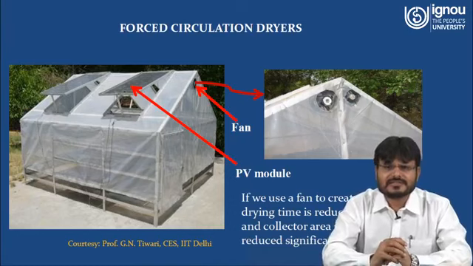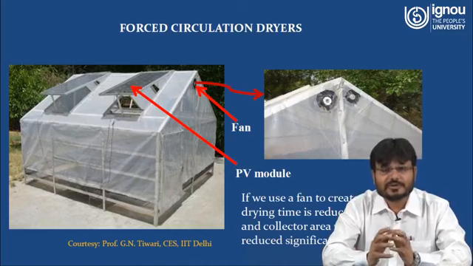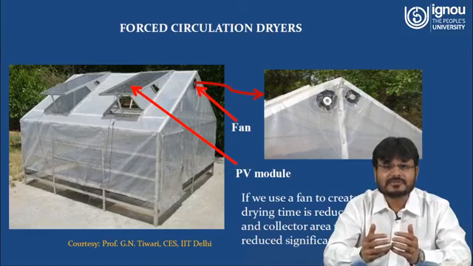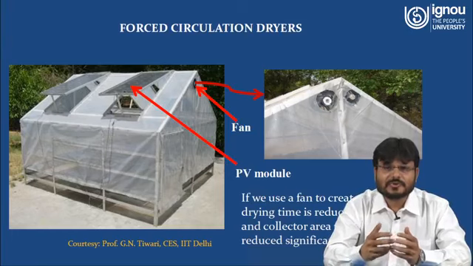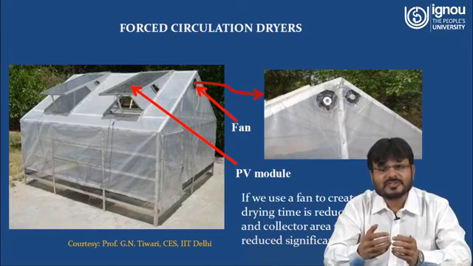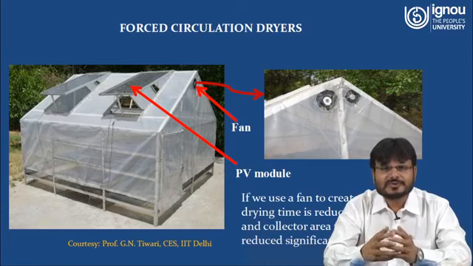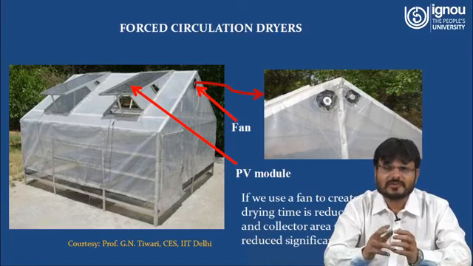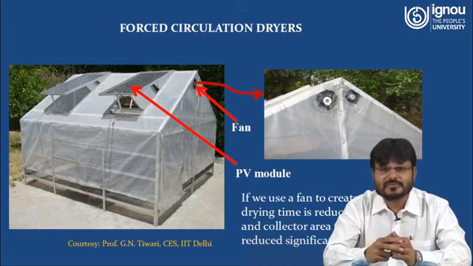In the next diagram you can see two DC fans are used. Why are two DC fans used? Because you have to increase the circulation. More circulation means you have to increase the mass flow rate, which means you have to increase the speed. So two DC fans are used, and their power can be given by the two PV modules.